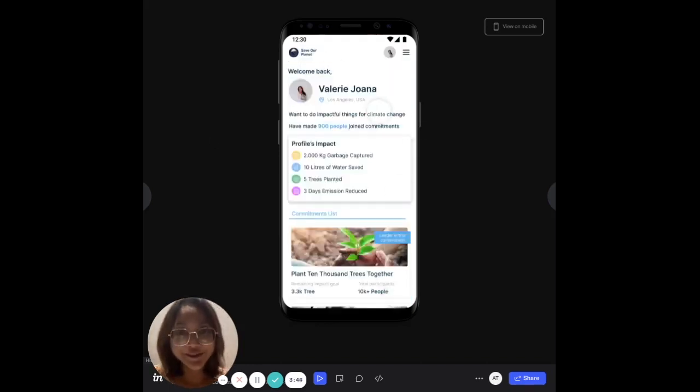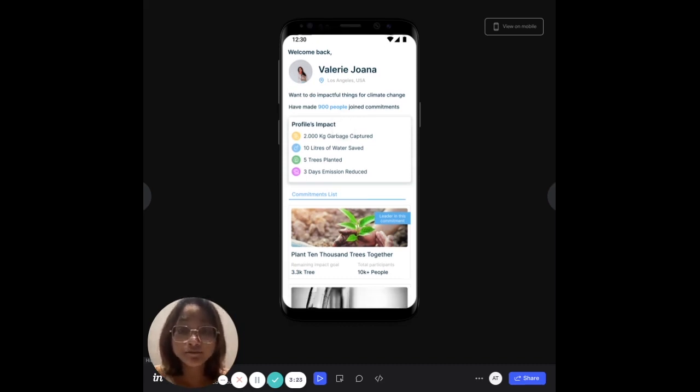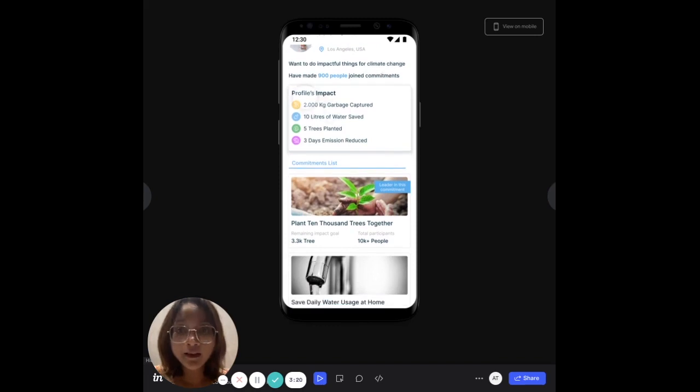which looks like this. So this is an example of my profile as Valerie Joanna. And in here, I could see my location, which is Los Angeles in this example. And then that I have made 900 other people join some other actions. So this means I have been an influencer. And other than that, I could also see the number of impacts from all of the actions that I have done for climate change in terms of garbage, water, trees planted, and also days of emission reduced.